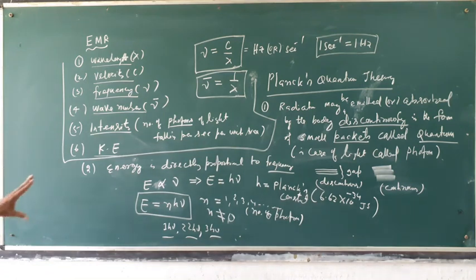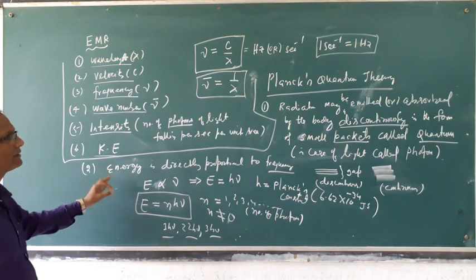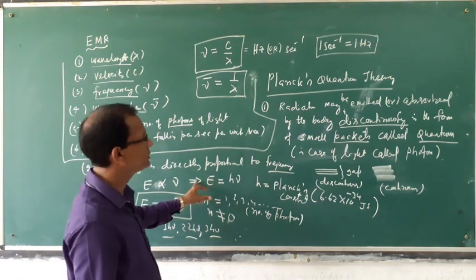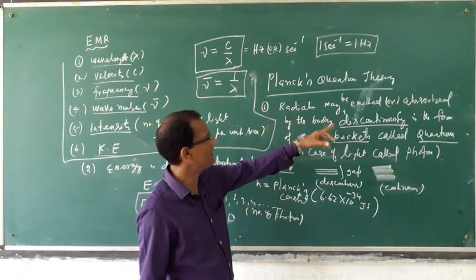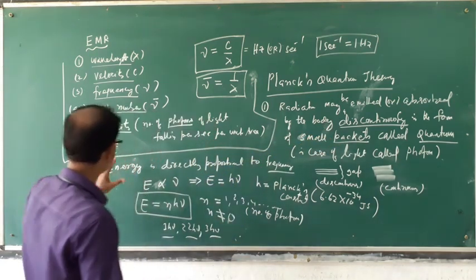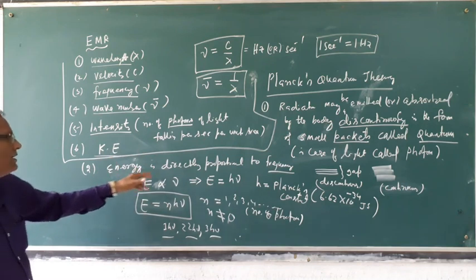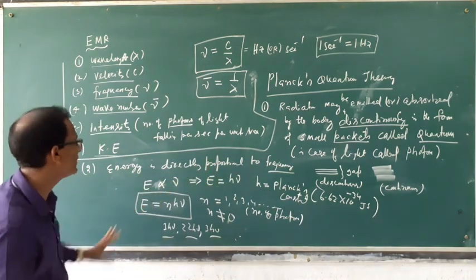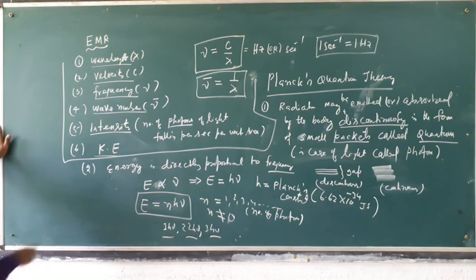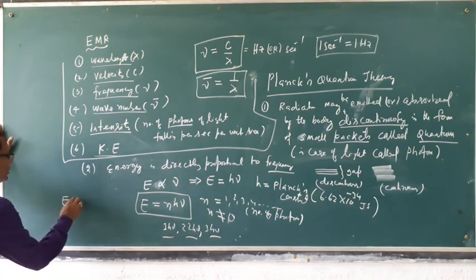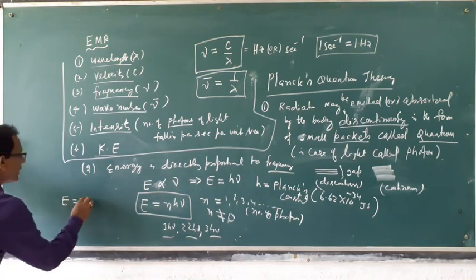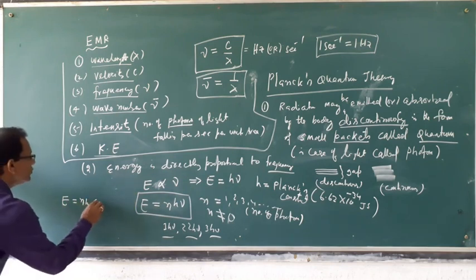So these are the main two formulas. The main two theories: radiation is emitted or absorbed discontinuously, and the energy of radiation is directly proportional to frequency. This formula can be written as E is equal to n h nu is equal to n h C by lambda.